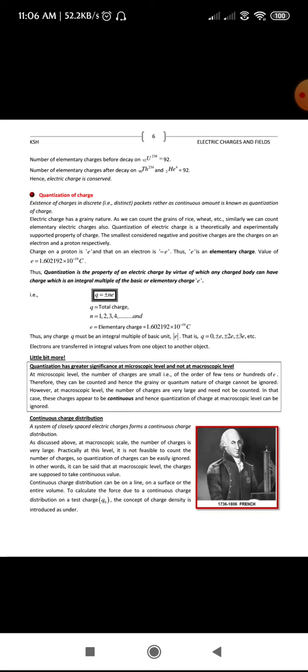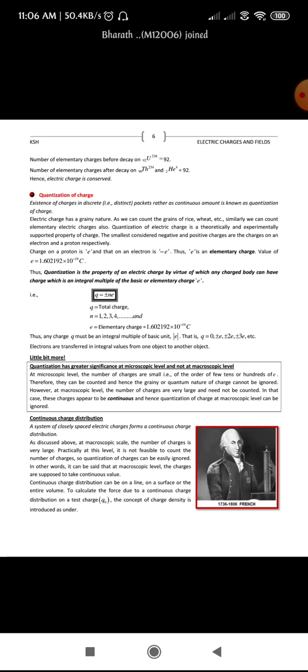You can easily count the number of charges present. While at the macroscopic level, there are so many charges, uniformly distributed, so that there are n number of charges. At that time, in order to calculate, we make use of the continuous charge distribution, okay?